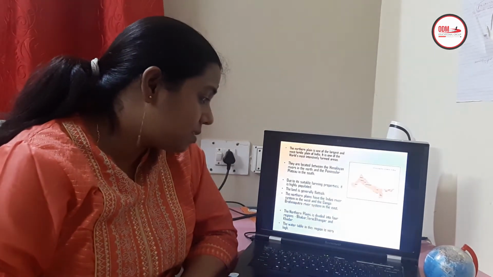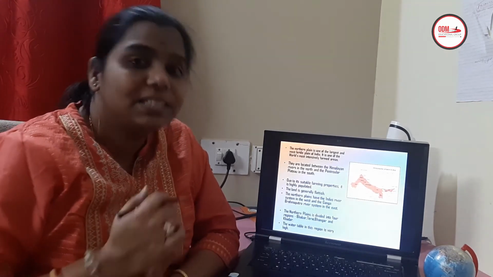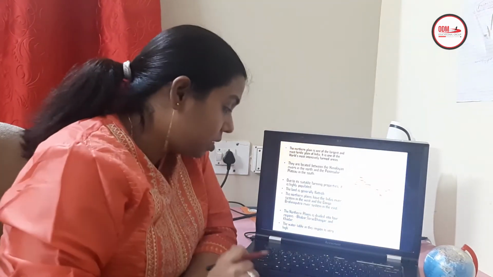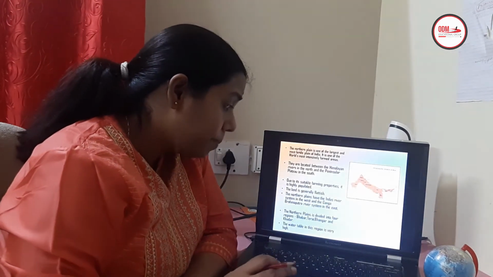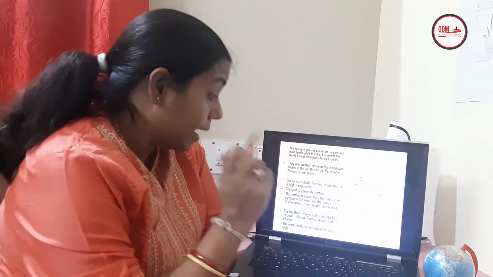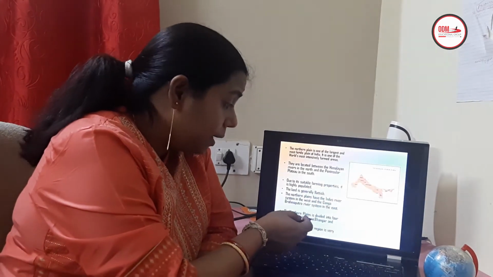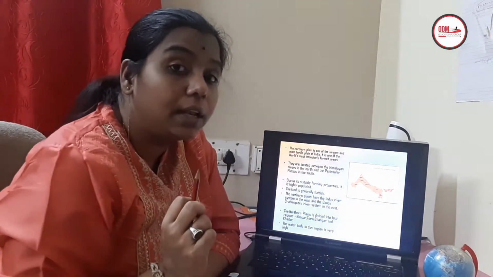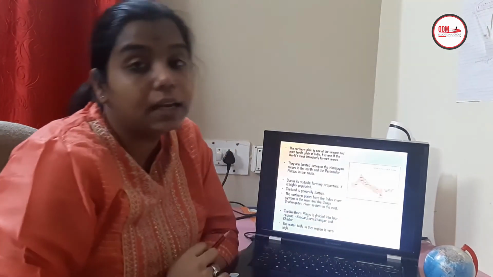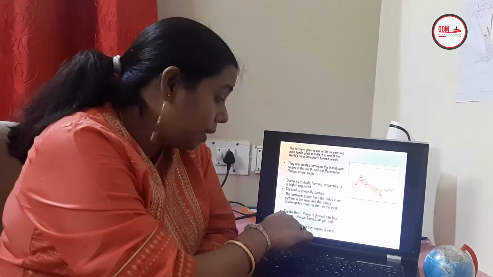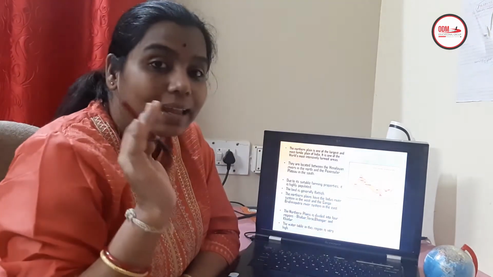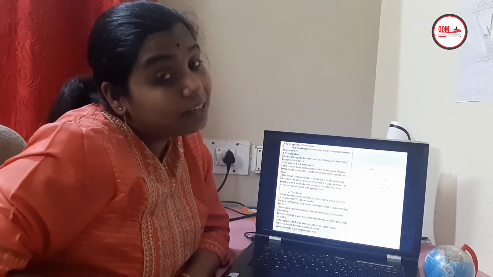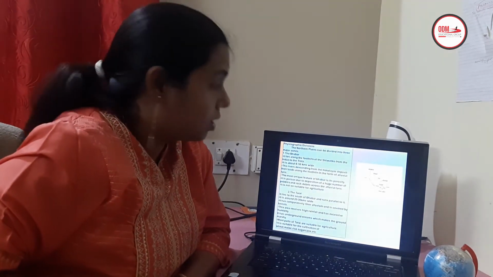The northern plain is divided into four major divisions. This is very highly important. The northern plains are divided into four major divisions, that is Bhabar, Tarai, Bangar and Khadar. I repeat, that is Bhabar, Tarai, Bangar and Khadar. These are based on the fertility of the soil, and on that basis we have divided the northern plain. The water table in this region is very good, which means the underground water is very good, and the rich deposit of soil is also very good.